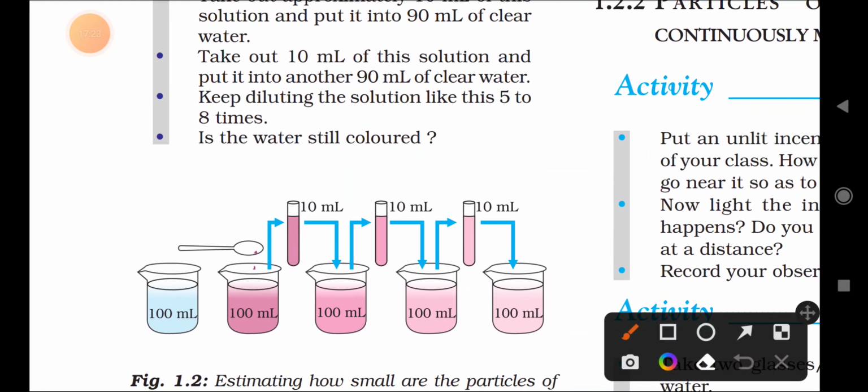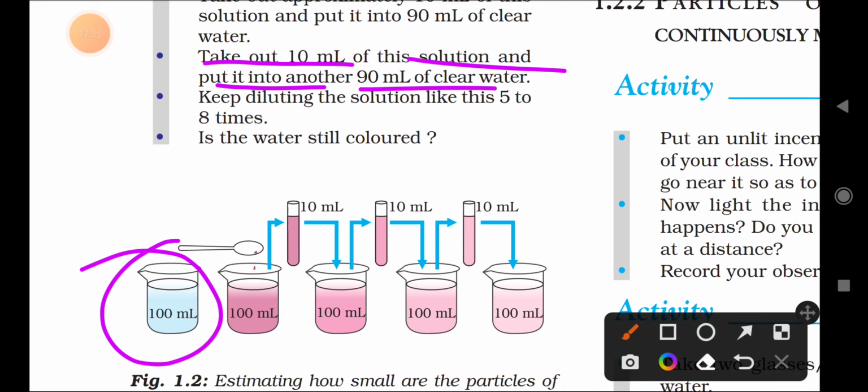After that, take out 10 ml of this solution and put it into another 90 ml of clear water. Keep diluting the solution like this 5 to 8 times. Is the water still colored? First we have taken 100 ml of water, in that we added 2-3 crystals. Crystal means this is the size.